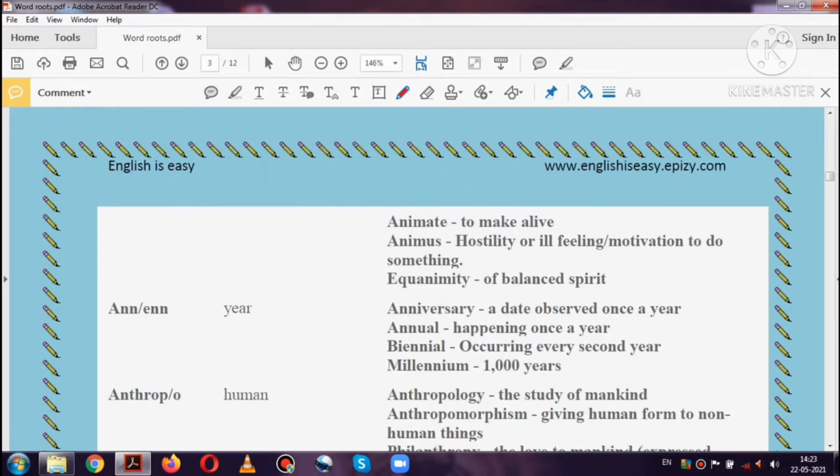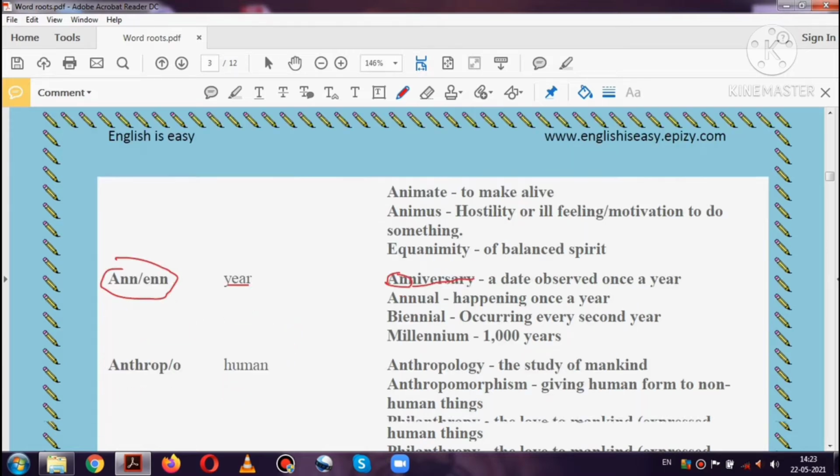So this is part two of the vocabulary building topic, and the next word root is an or in, which means year. The first word based on this word root an is anniversary. So an means year, so anniversary means anything which happens or is observed once a year.